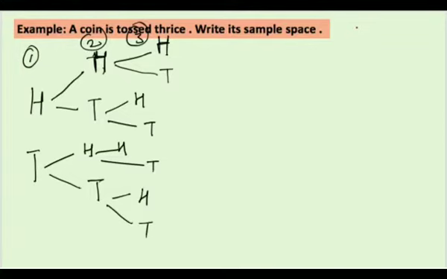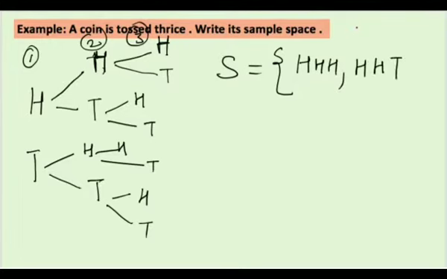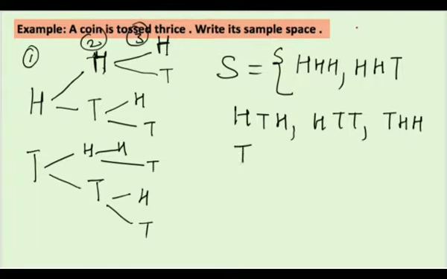I am using a tree because when the tosses increase, so as not to miss any chance, we can make use of this tree and write down the sample space like this. Looking at the tree branches, one of the outcomes is head head head, then head head tail, then head tail head, then head tail tail. You can write in any order. This tree is giving us a very clear confirmation that I am not missing any outcome. Then we have tail tail head, and tail tail tail.